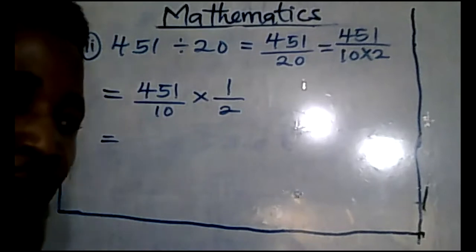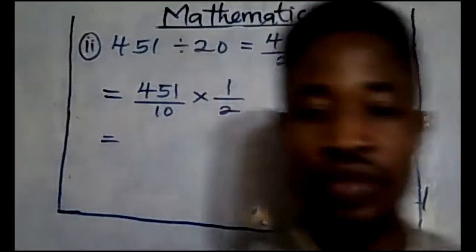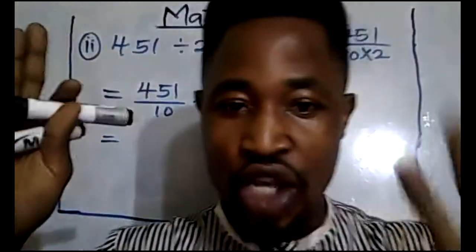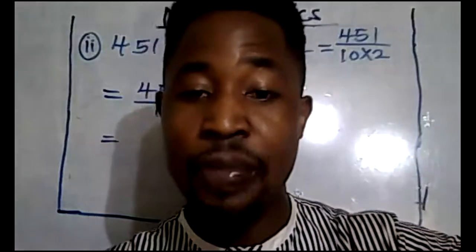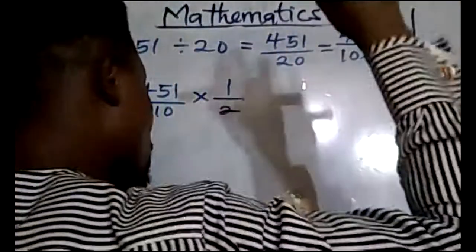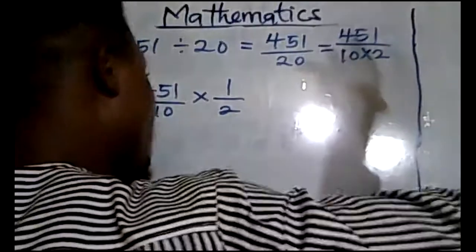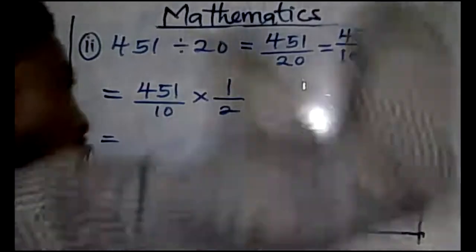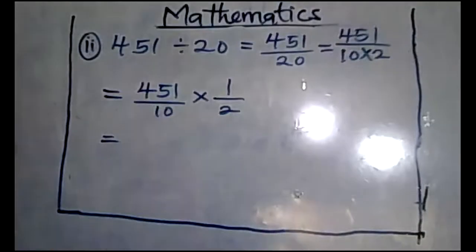If you are dividing by multiples of 10, your decimal point goes from the right inwardly. This is my right and this is my left. Let me turn this way so you can understand. The decimal point goes inwardly from the right to the left according to the number of zeros we have here.